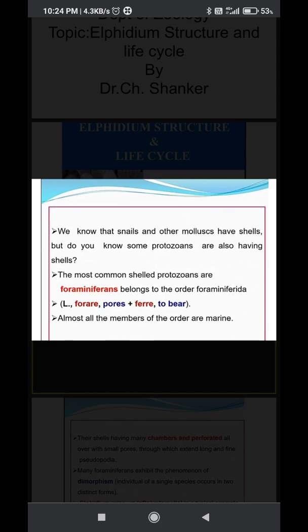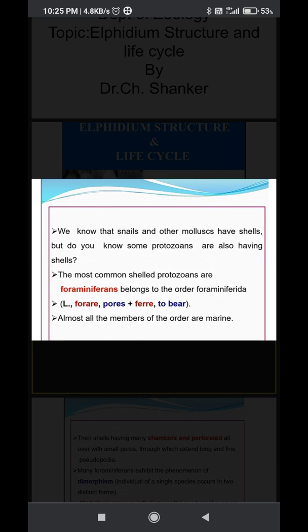We know that all snails and other mollusks have shells. But do you know some protozoans also have shells? The most common shelled protozoans are foraminiferans. Generally, in the order Foraminifera, most organisms have shells. Fora means pore, and fer means to bear. So these organisms are pore-bearing organisms.